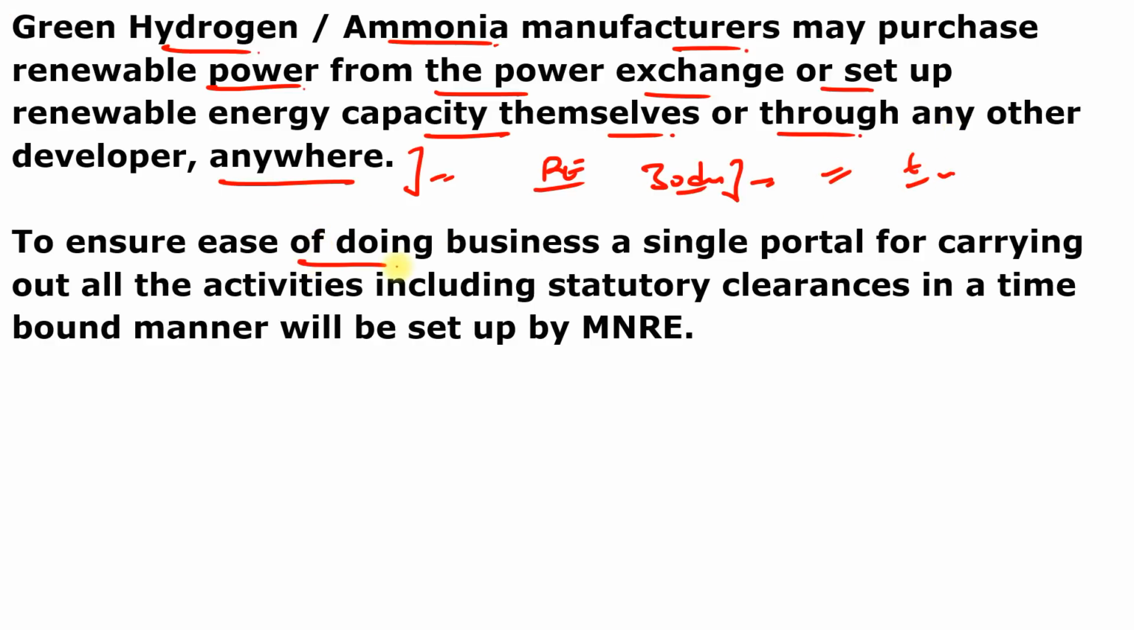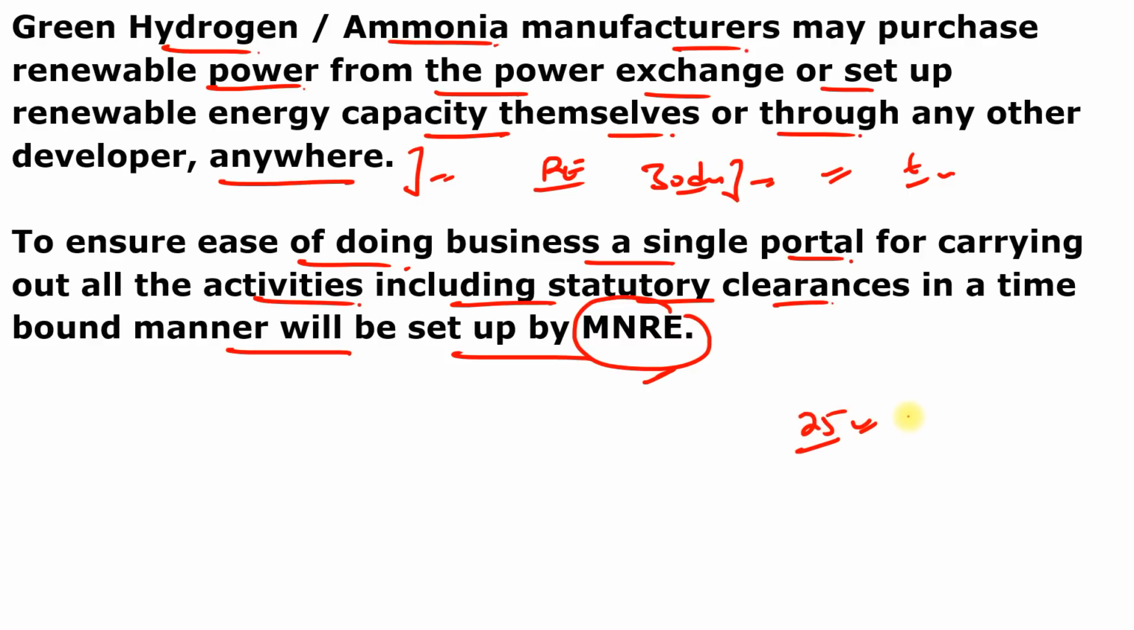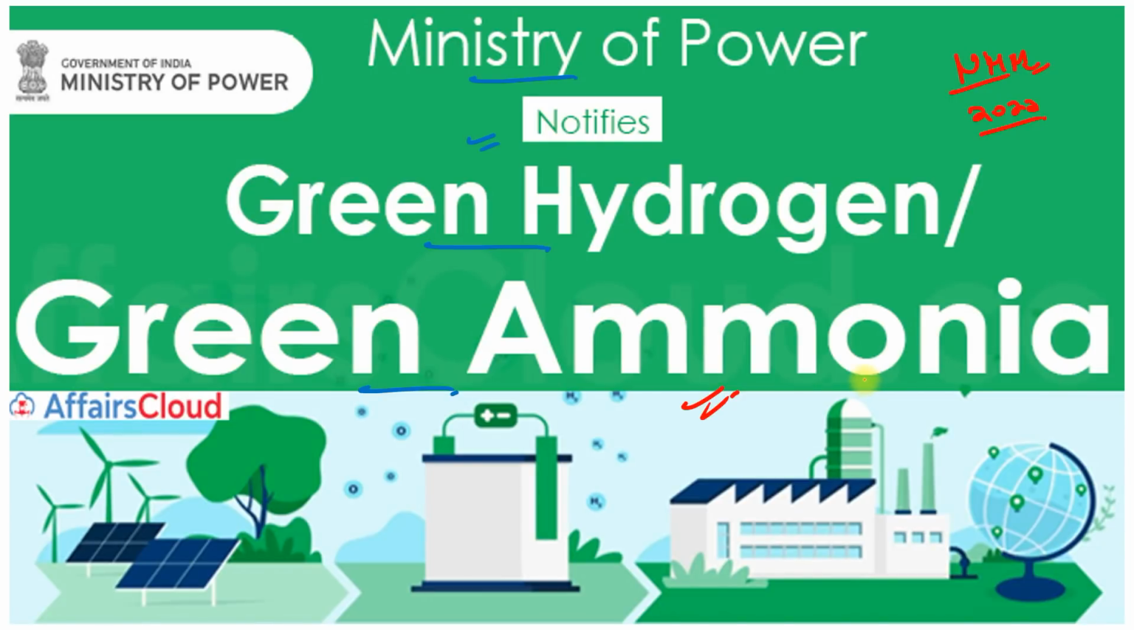And to ensure ease of doing business, a single portal for carrying out all the activities, including statutory clearances, in a time-bound manner will be set up by the Ministry of New and Renewable Energy. And there will be a waiver of the interstate transmission charges for a period of 25 years to the producers of green hydrogen and green ammonia for the projects commissioned before 30th June 2025. So this is very important. This is the green hydrogen or green ammonia program, and it is implemented by the Ministry of Power.